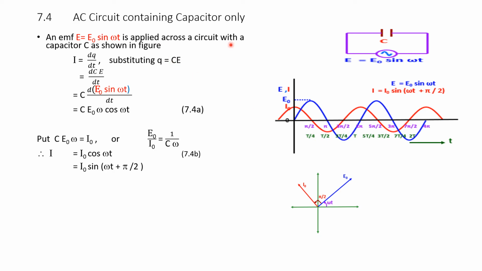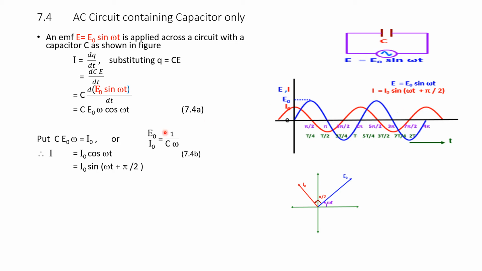So, let us first plot the given AC voltage or EMF equation, E is equal to E naught sin omega t, which is given in blue color. This we have plotted as earlier. When omega t is 0, the amplitude is 0. At omega t 90 it is the peak, then it goes to 0, then minus, and again it comes back. So, this is a normal plot of E is equal to E naught sin omega t.